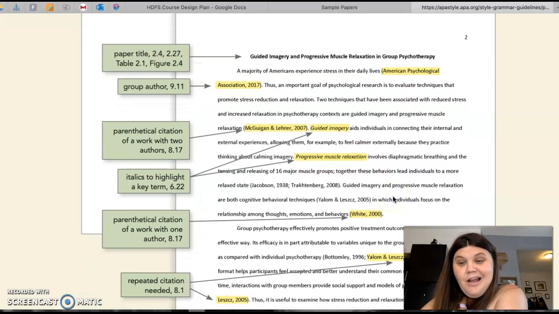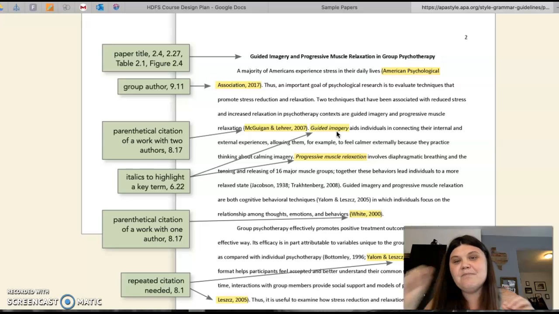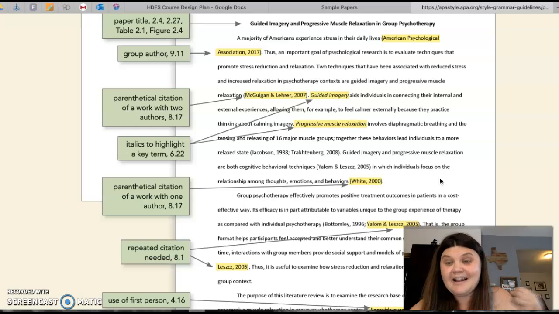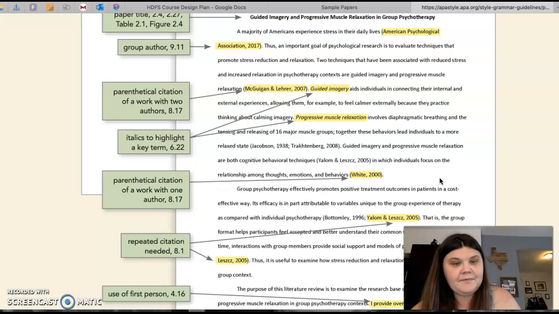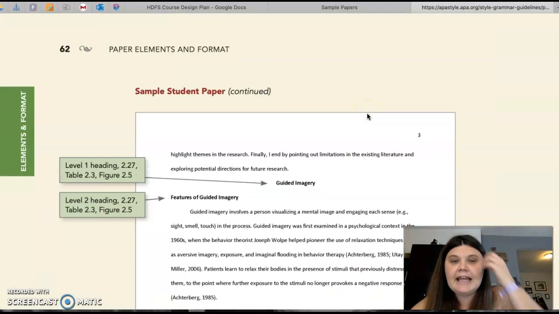Another change to our student paper version in the 7th edition is that you can use italics to highlight key terms. For my HDFS 101 students, if there's a term you've put on your vocab sheet, you may want to use italics to emphasize and draw me to the fact that you've used a vocabulary word in context. I'm going to keep going down. It's got some really good examples of how to use first person and how to do citations that I'd like everyone to look at.